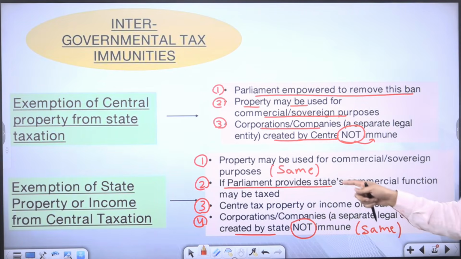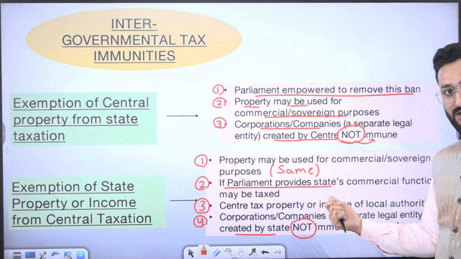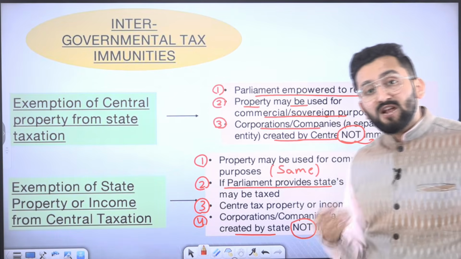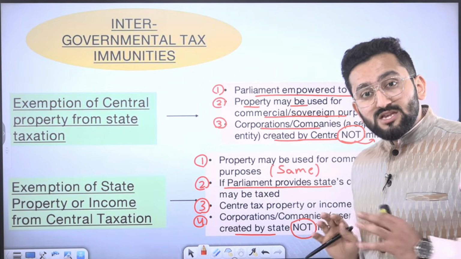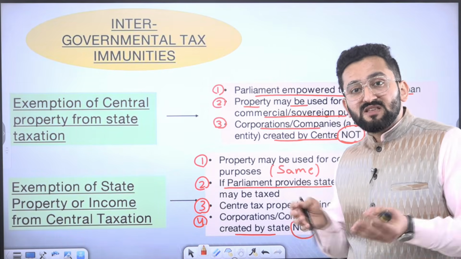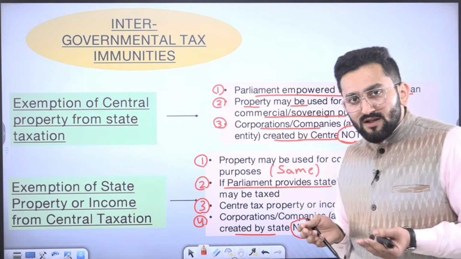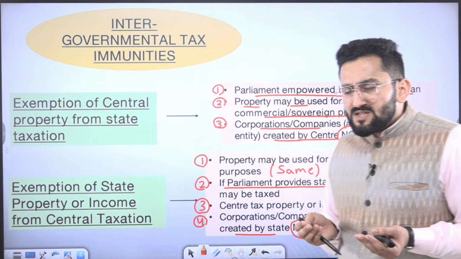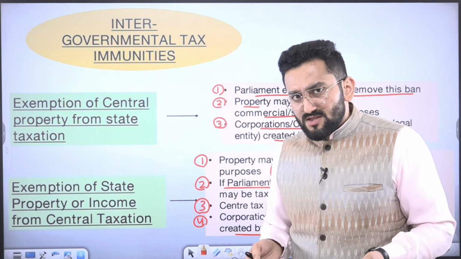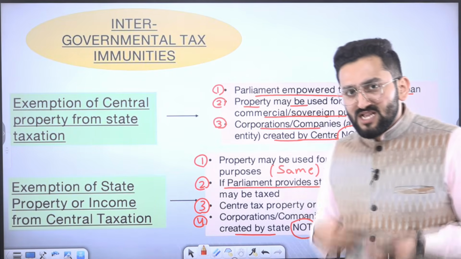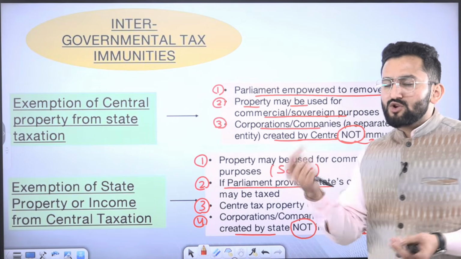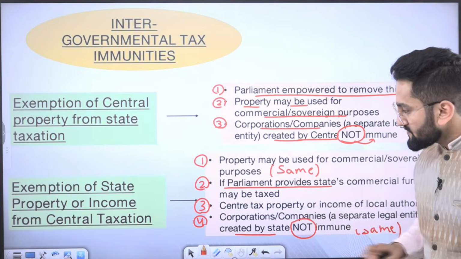Second, if Parliament provides for a commercial function, it may be taxed. It means if Parliament itself has supported the state government to have this business and sustain this business, then Parliament will say that it is not your own business, we have also partnered in that. Since we have also partnered in that, we want to impose tax. So this can be done.